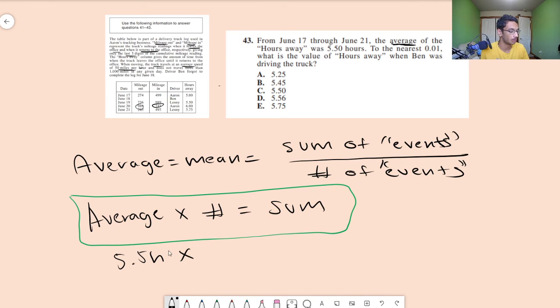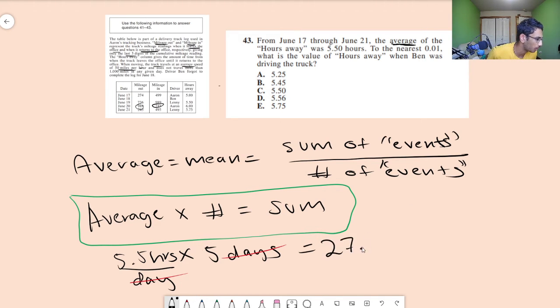And the number of days that they were there was June 17th, 18, 19, 20, 21. There's not 6, there were 5 days. And basically, with these days cancelling each other out, what we get is a sum of 5.5 times 5, which is 27.5 hours driven that week.